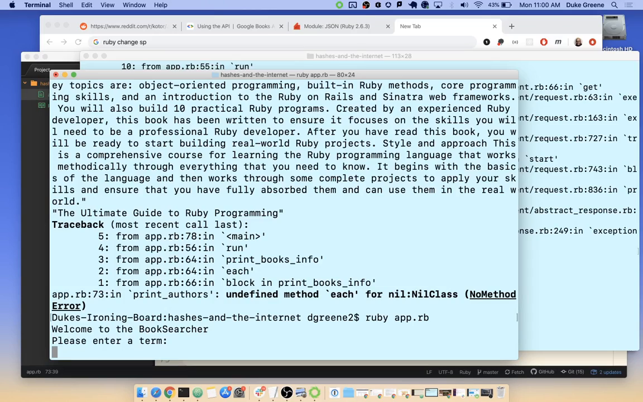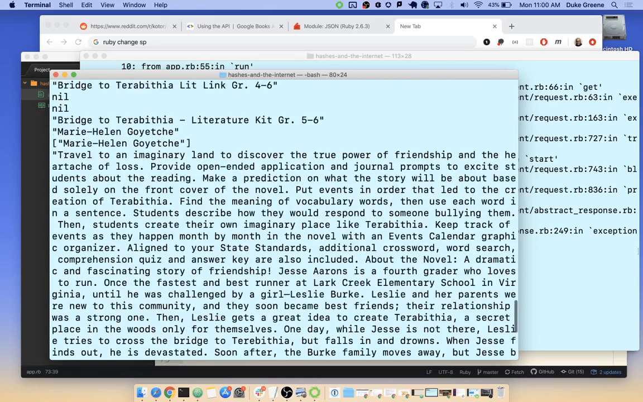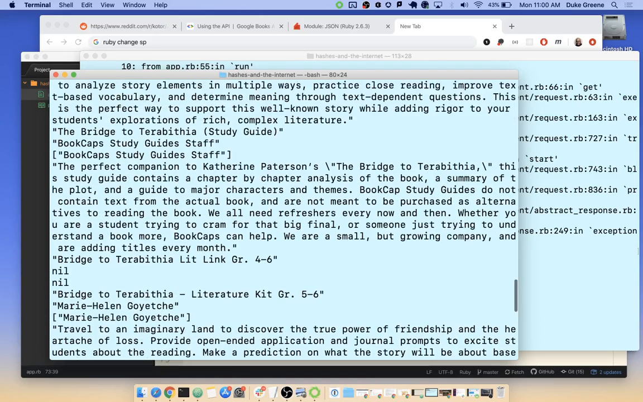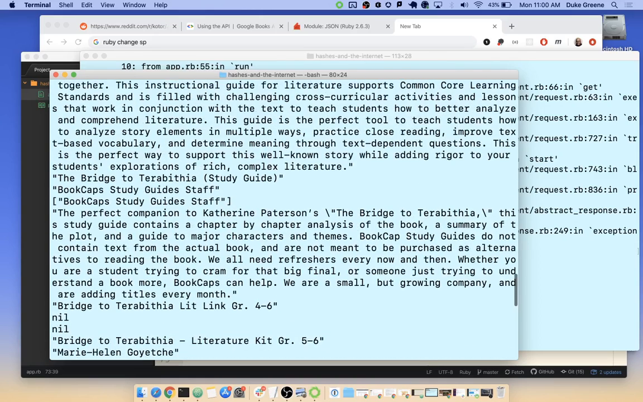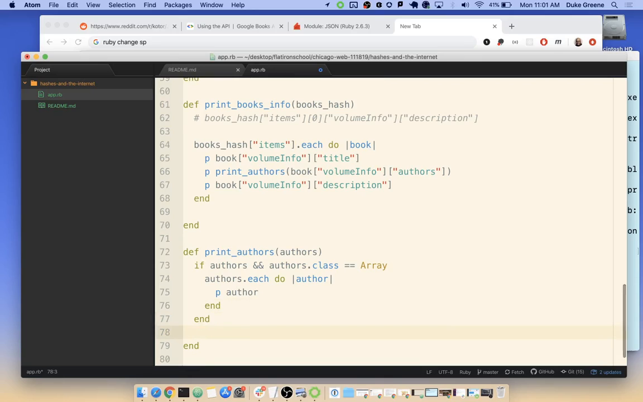Ruby, let's try another one. Bridge to. Hey, got some Bridge to Terabithia. Interesting, we got a nil there. Because it's still putting out the return value. The return value of a method that has an if condition that doesn't run is still nil. So this method does return nil if there are no authors. We could have it return something else.